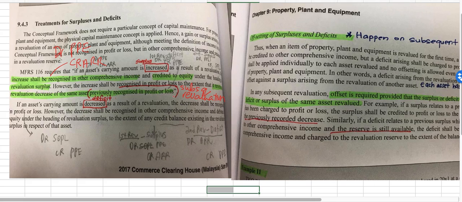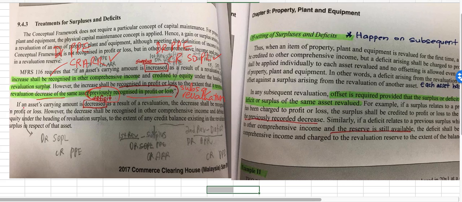So if it is a subsequent revaluation and previously you had a deficit, previously you debited SOPL, then for the surplus in the subsequent revaluation, you do not credit ARR, you credit the SOPL because it reverses the revaluation decrease of the same asset previously. The word previously here means previously you got a deficit. So this time when you get a surplus, you will credit back the SOPL.